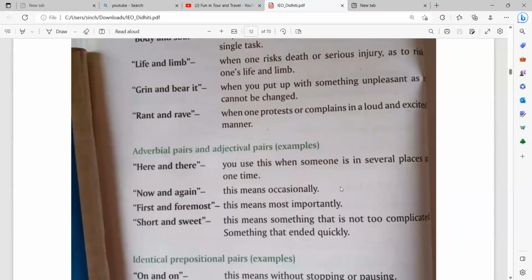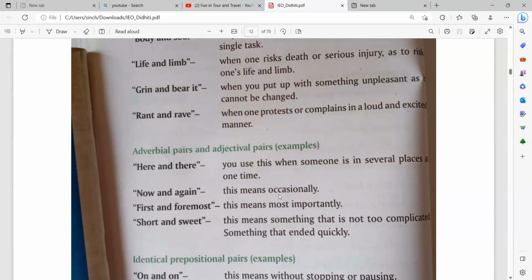Adverbial pairs and adjectival pairs. Here and there: you use this when someone is in several places at one time. Here and there. Why are you going here and there? That is, if someone is roaming from one place to another, we often tell them here and there.